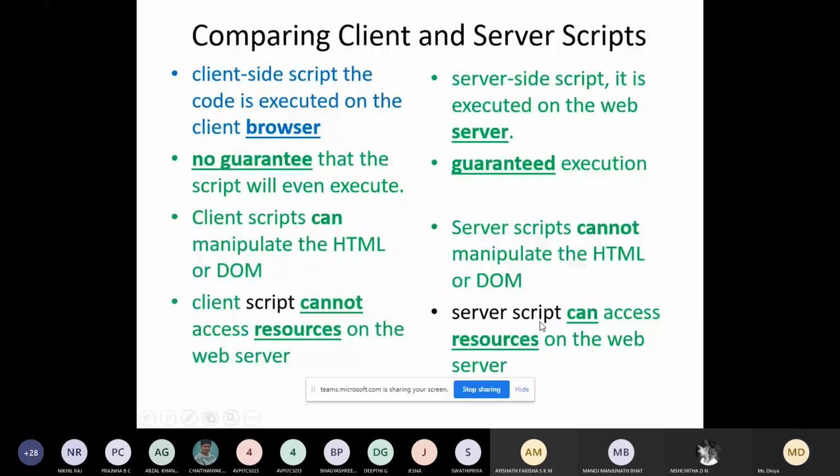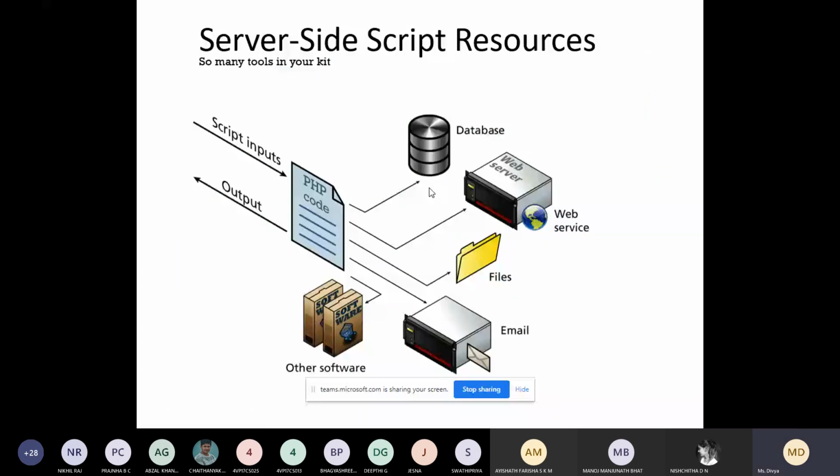And this is a diagram we have. You can see here the script input, that's the PHP code. It can interact with the database, the web server, and the files, and can be connected to the mail server or any other software. So your PHP code can interact with all these server-side script resources.